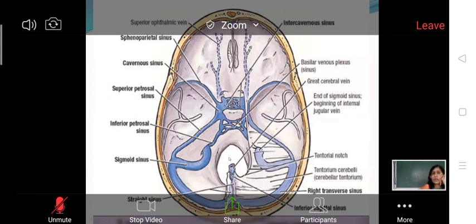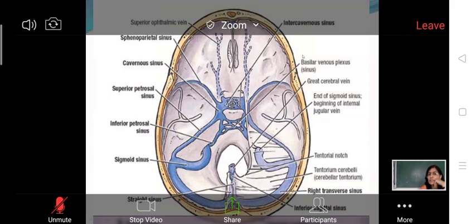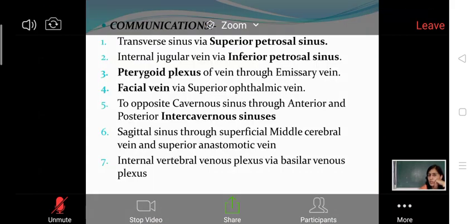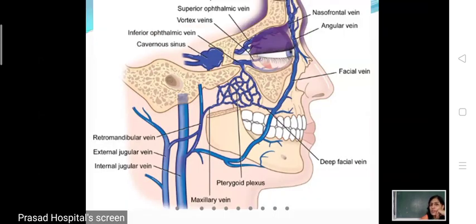Then there is one more important communication, this is the communication of the cavernous sinus with the facial vein. This is very important, or the most important communication you can say. This facial vein communicates with the cavernous sinus by way of two communications. One is the superior ophthalmic vein. The facial vein drains into the angular vein. This angular vein drains into the superior ophthalmic vein, which goes into the cavernous sinus.